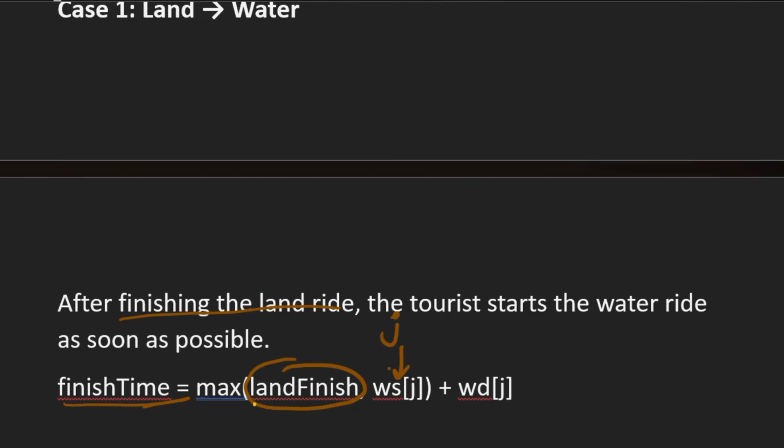It will start at the maximum of these two. So suppose if we have finished earlier, then we have to wait for the ride to start. But if the ride has already started but we have finished later, that's why we are taking the maximum of these two, that is land finish comma start of the jth ride. So we take the maximum of these two plus the duration of the jth ride. So this will give us the finish time.